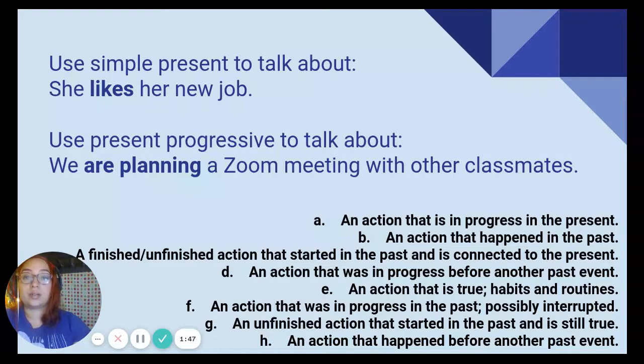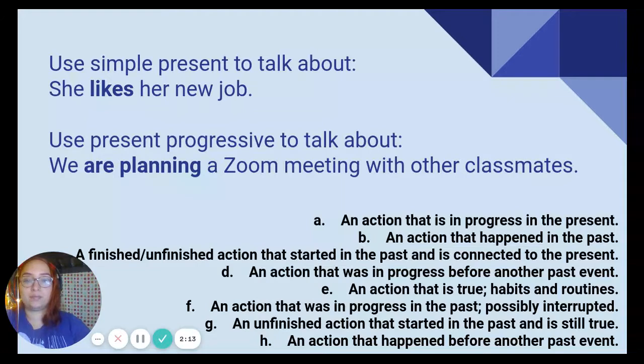D. An action that was in progress before another past event. E. An action that is true, habits, and routines. F. An action that was in progress in the past, possibly interrupted. G. An unfinished action that started in the past and is still true. H. An action that happened before another past event.